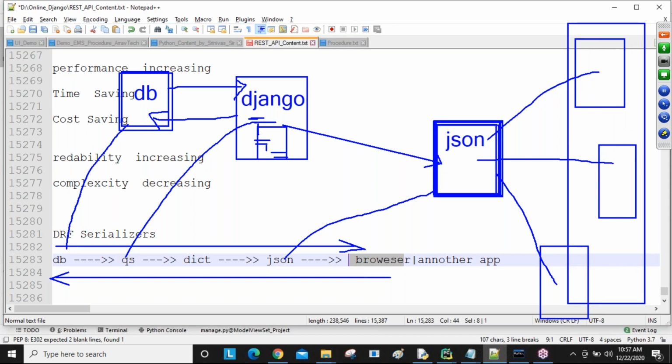Need to come like a JSON format. Now this JSON data, in the reverse process, we are converting into a dictionary. Now this dictionary data we are converting into a query set. That query set data we are storing into the database. So database data goes via dictionary into JSON, and JSON data goes via dictionary into the database.